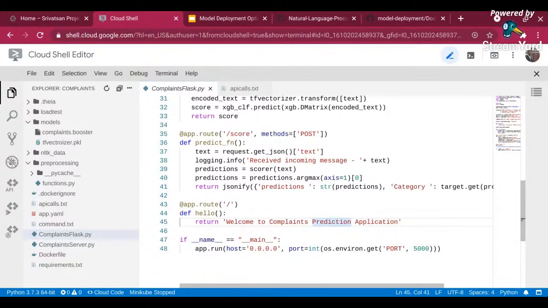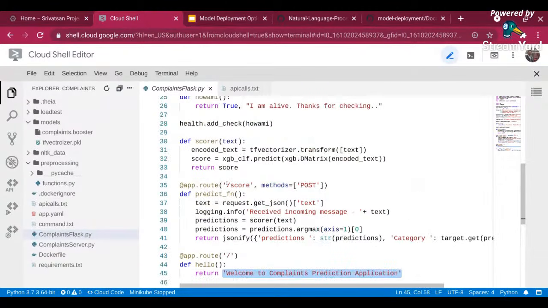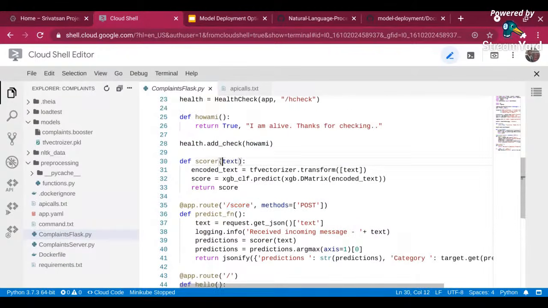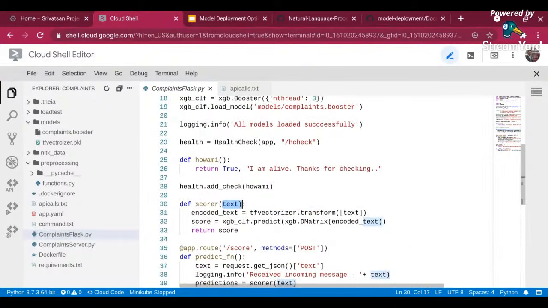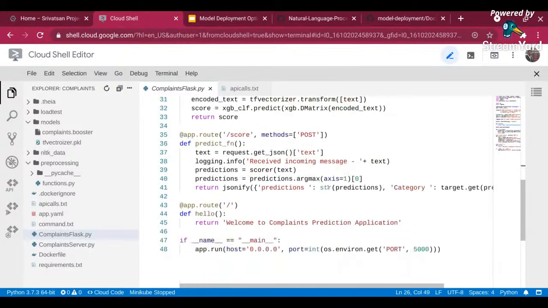If you want to create a web application for your model, you can just create an HTML file, put it over here, and then in the HTML file on the submit button, you can call slash score or slash check URLs that we have. So we have 3 endpoints. The slash endpoint will give me just a welcome message. The slash score will give me the prediction based on the input text I pass. And then the check method will tell me that I am alive, thanks for checking. So this is my Flask application.